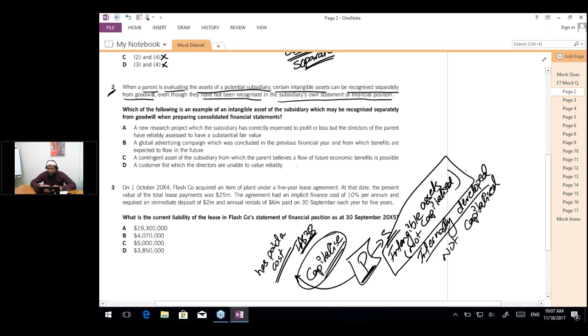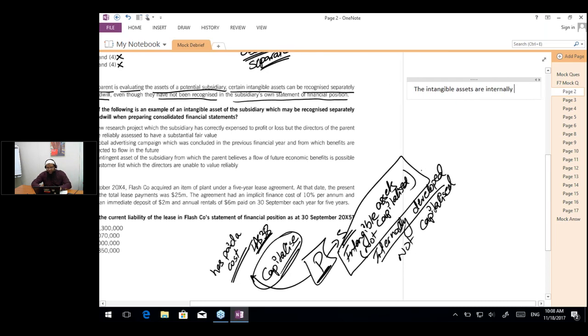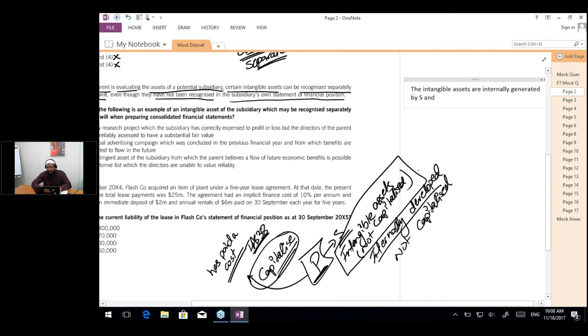Okay, Smita wants me to explain again. Actually, Smita, the point is that if I write it down, that the intangible assets are internally generated by the subsidiary and therefore are expensed out. But for the parent, it has paid a cost to acquire them.